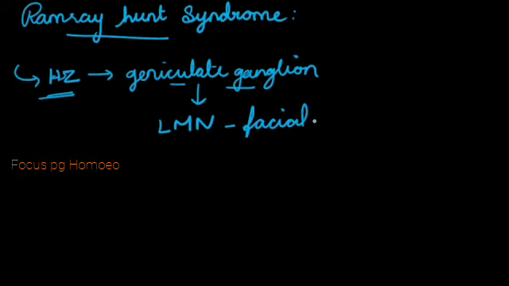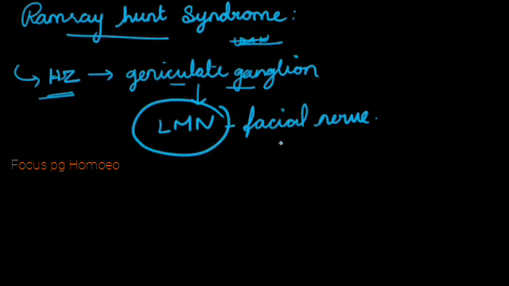Okay. So sometimes we may expect question that in case of Ramsay-Hunt syndrome, whether we will have upper motor neuron palsy or lower motor neuron palsy of facial nerve. So be clear, in case of Ramsay-Hunt syndrome, there will be lower motor neuron paralysis of facial nerve. So okay, this is one of the important MCQ.